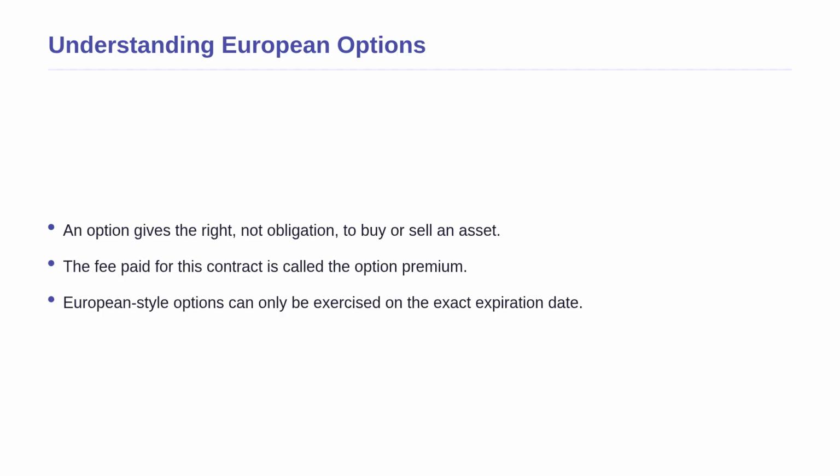Now that we understand the basic idea of locking in the price, let us define what we are actually pricing. In finance, this special contract is called an option. It gives you the right, but importantly, not the obligation to buy or sell an asset at a locked-in price. The fee you pay for this right is called the option premium.